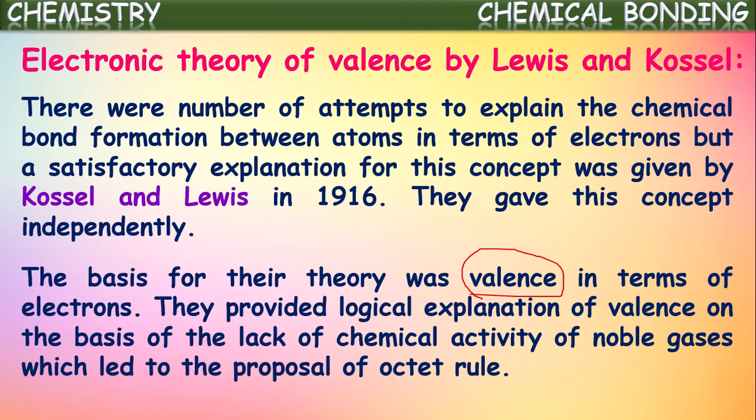They provided a logical explanation of valence on the basis of the lack of chemical activity of noble gases, which led to the proposal of the octet rule. So they studied the electronic configurations of these noble gases, which we call stable elements. They are not at all participating in bond formation. They studied these electronic configurations and understood why those elements are highly stable and least reactive. Based upon that they gave the proposal, the octet rule.